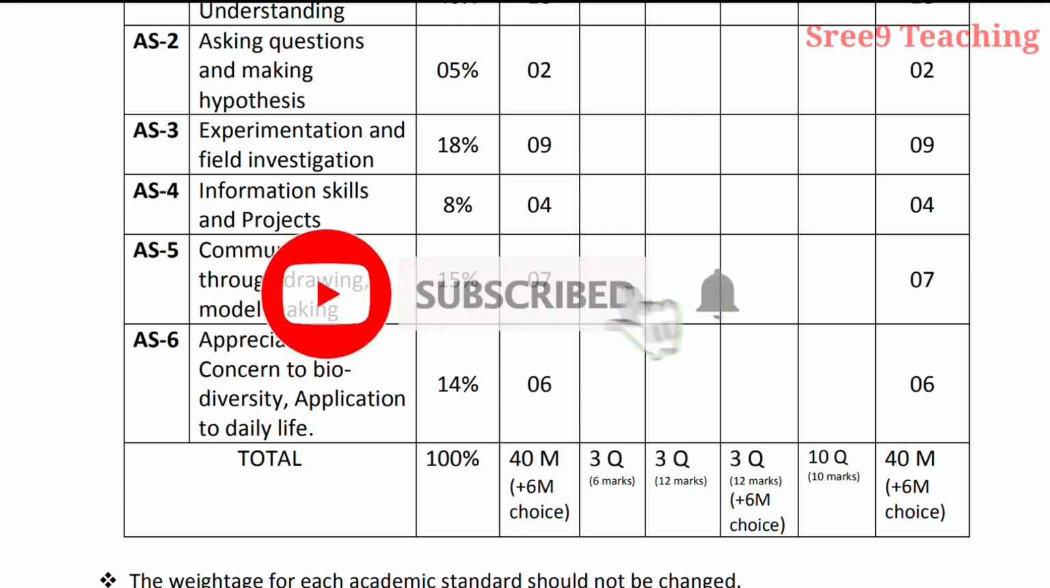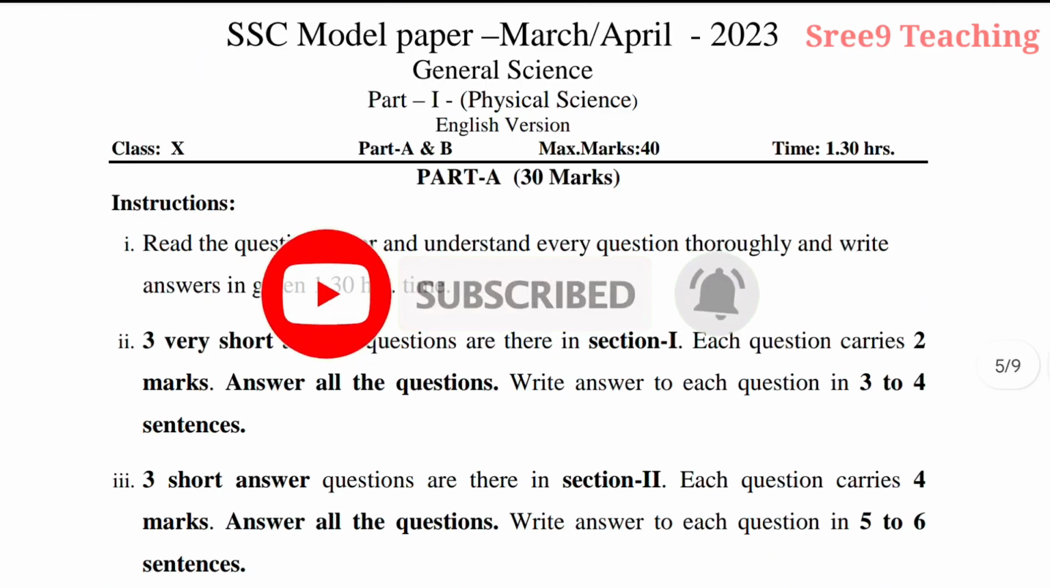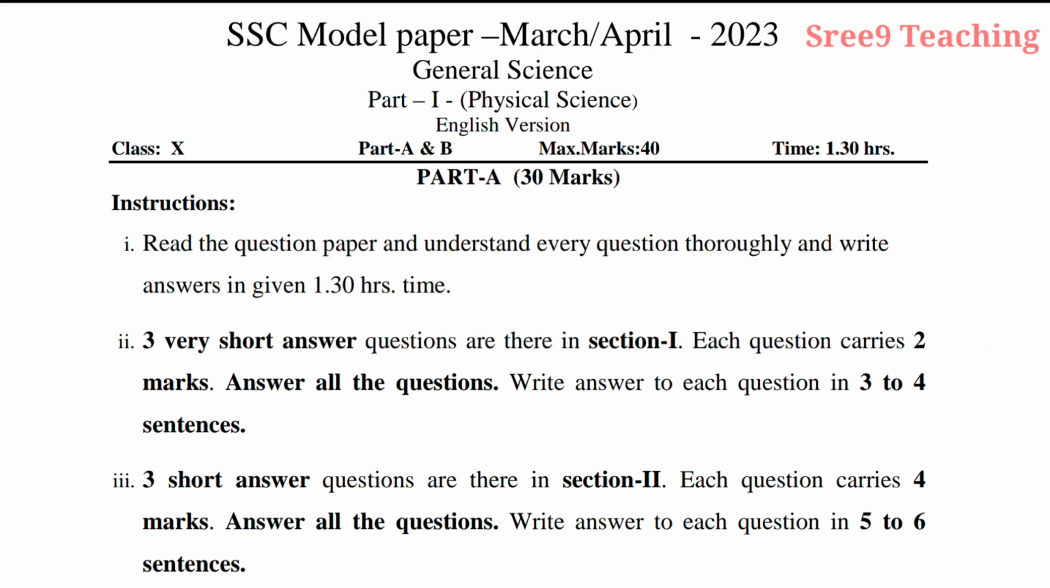Now let us see the model paper. This is the SSC model paper, March or April 2023, General Science, Part 1, that is Physical Science, English version. Part A and B, maximum marks 40, time 1 hour 30 minutes. Okay, now here Part A, 30 marks.